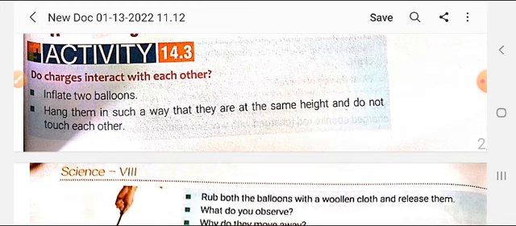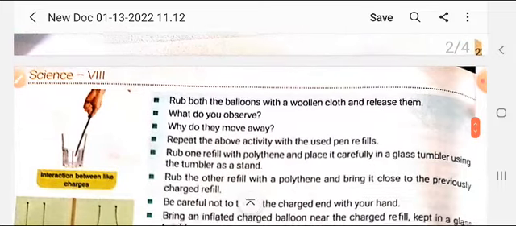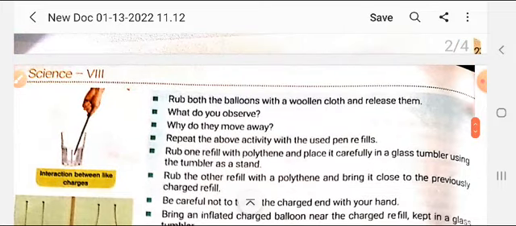Just keep in mind that both balloons must not touch. They must be far enough apart that they can't touch each other, like this. Now rub both the balloons with a woolen cloth. The balloon is already tied with a thread and hung on a rope. Just take the balloon, rub it on the woolen cloth and release it. What do you observe? Why do they move?